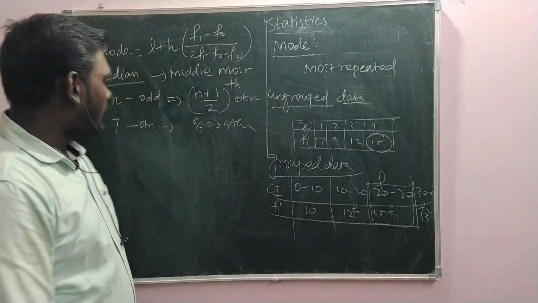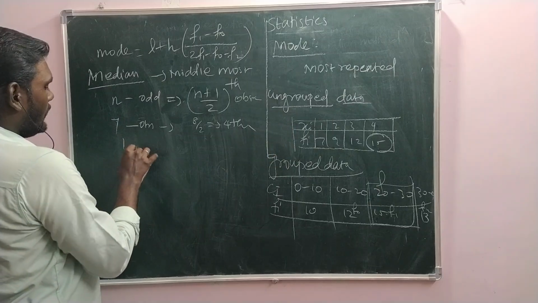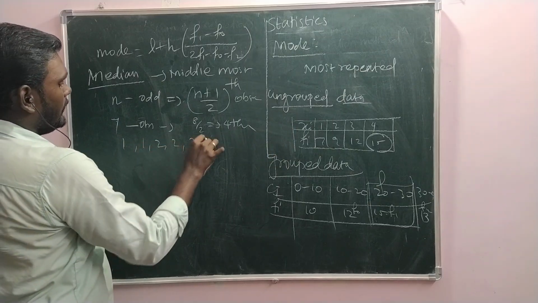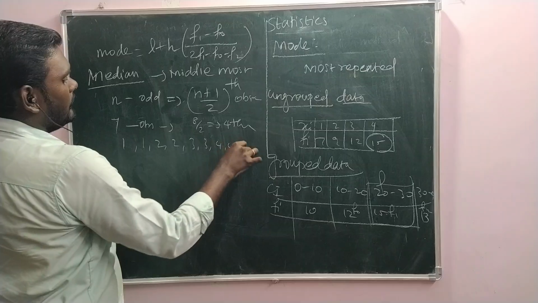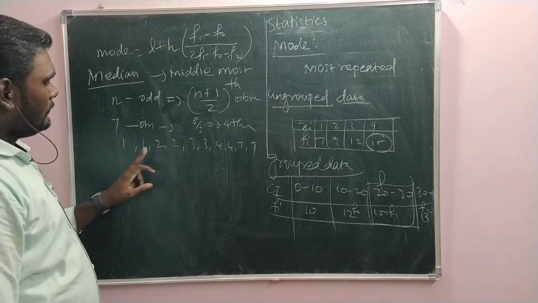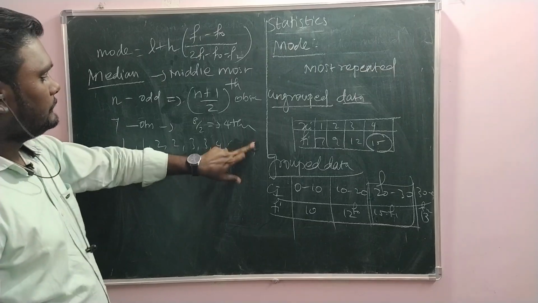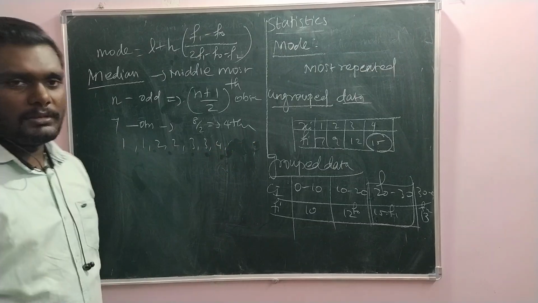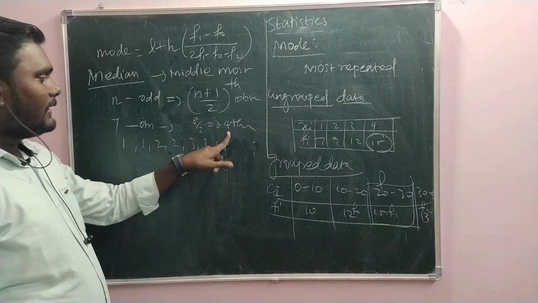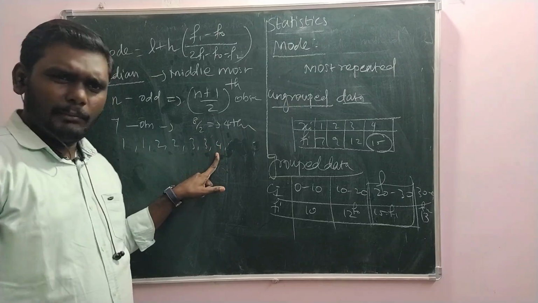For instance, I will take 1, 1, 2, 2, 3, 3, 4, 4, 7, 7, like that I am taking. So, 1, 2, 3, 4, 5, 6, 7, let it be. So, 7 numbers I have taken. Here, as I got the 4th observation, this 4 is the median, is it?